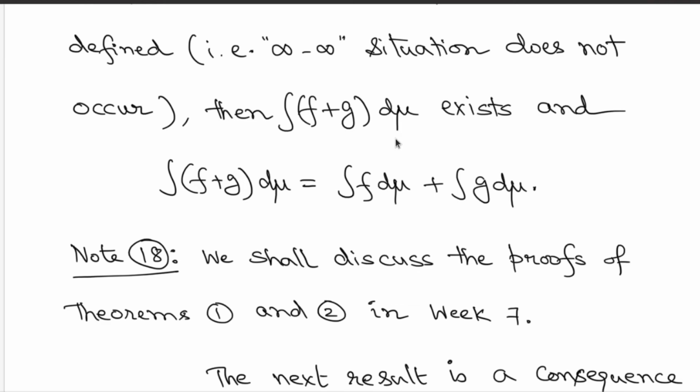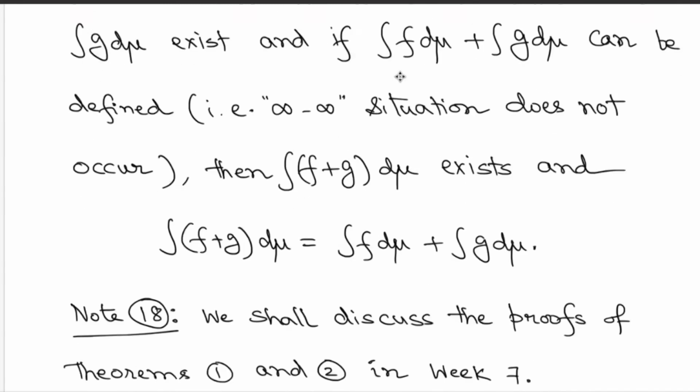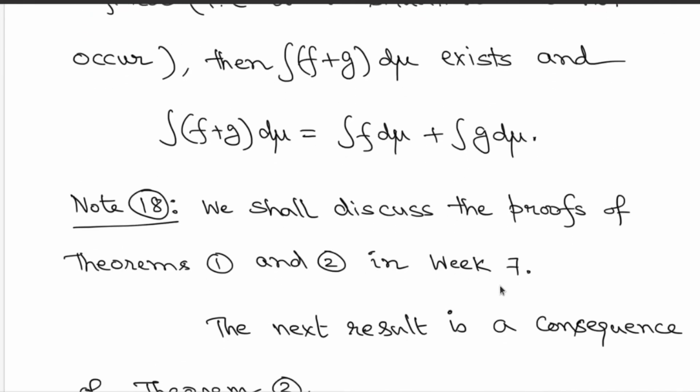So this is the result that we have been after for a long time, and this follows from the application of MCT. We are going to discuss the proof of these theorems, theorem 2, which is this linearity property, and the MCT, which is theorem 1, in week 7. But we are going to use these facts in the discussions now.